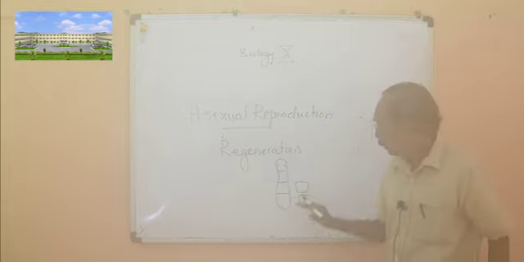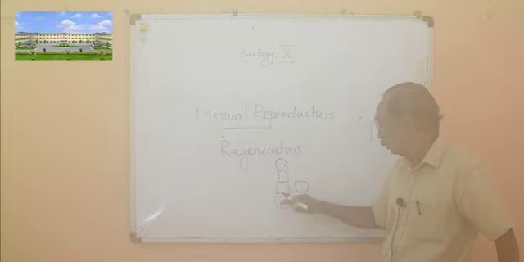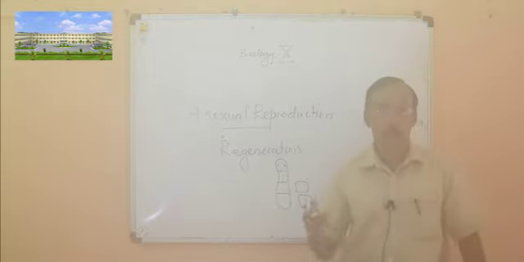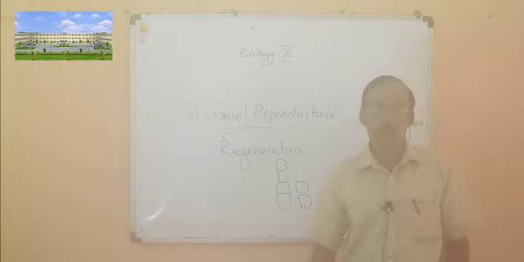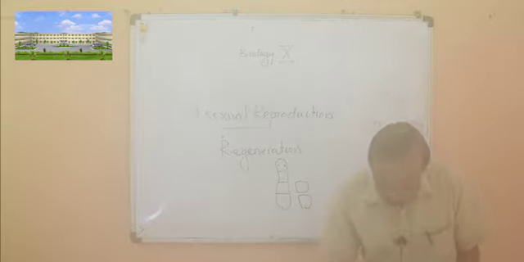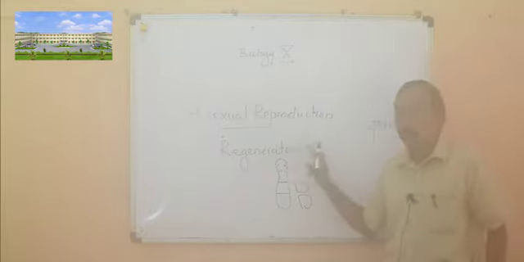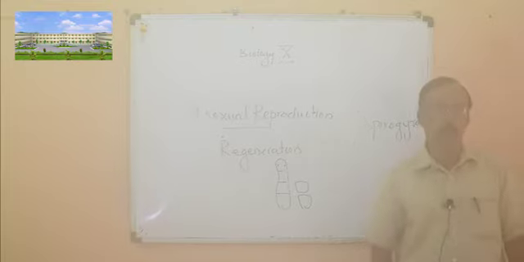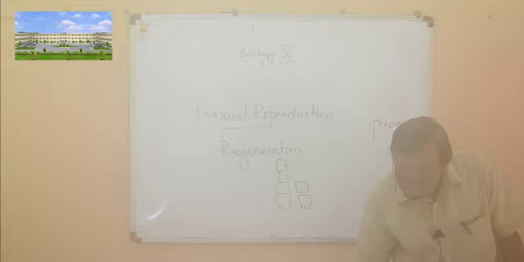Actually, we cannot say this is a method of reproduction, because somebody has to cut the organism into pieces. That is actually not possible. If it is accidentally cut, if accidentally it is separated, then it can grow into a complete organism. So this is a planaria, and this is called regeneration. Regeneration strictly is not a method of reproduction, but that is possible in organisms like planaria.